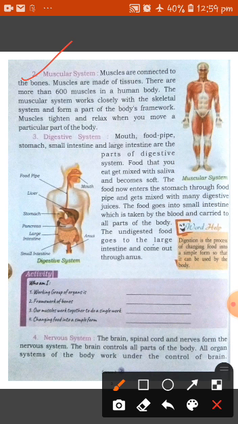They stay fixed to the bones in the body, and they also move and relax when we are moving our body parts.